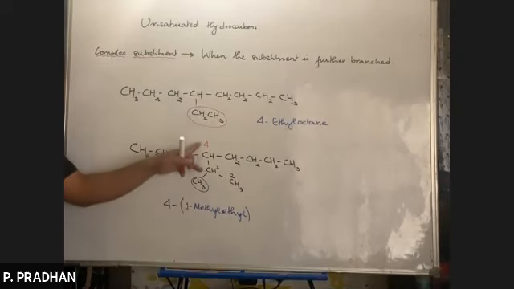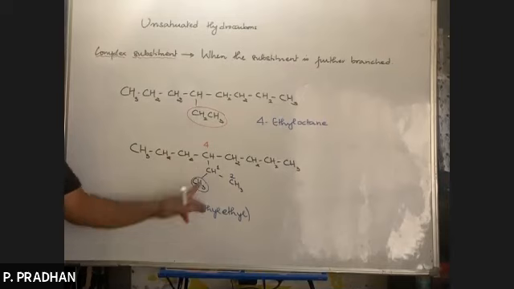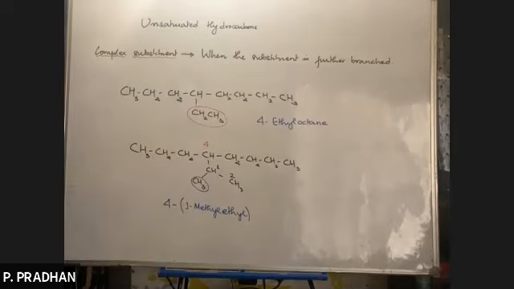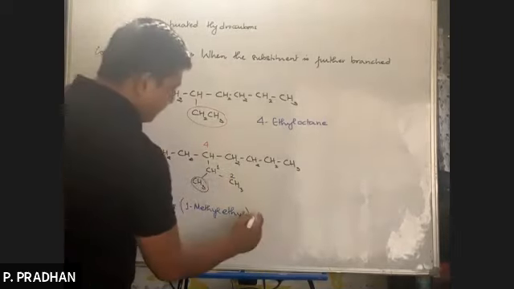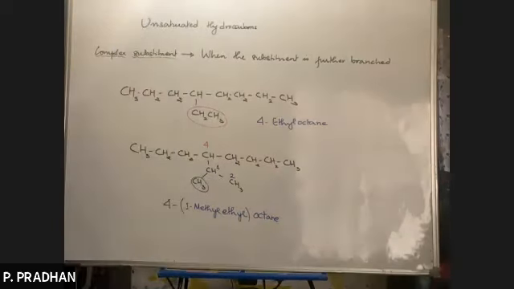This whole thing is attached to which carbon? Number 4. So 4, the name of the complex substituent is written in bracket, 1-methylethyl. Then how many carbon atoms are there? Total 8. So it will be octane. So this is how we name a complex substituent. Okay, I'll give you one more example.